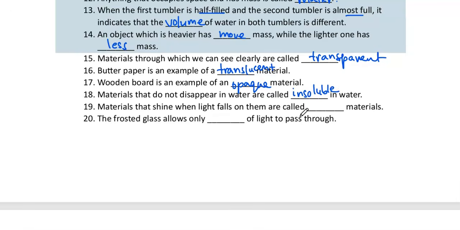Materials that shine when light falls on them are called lustrous materials. Metals are lustrous materials, though not all metals. Frosted glass allows only some light or partial light to pass through it. Why? Because frosted glass is translucent in nature.